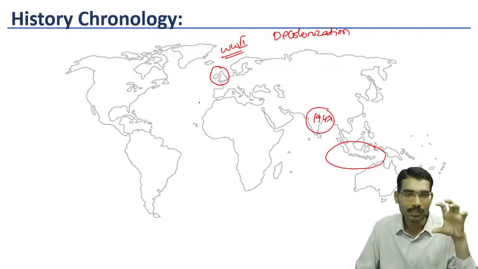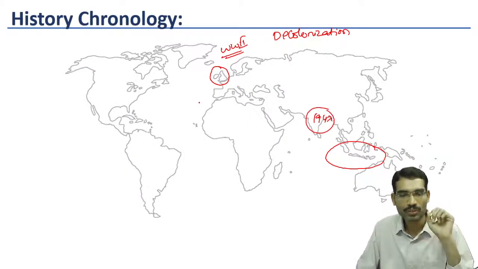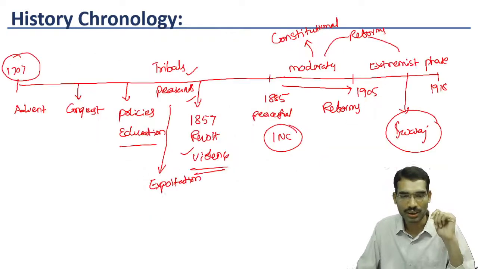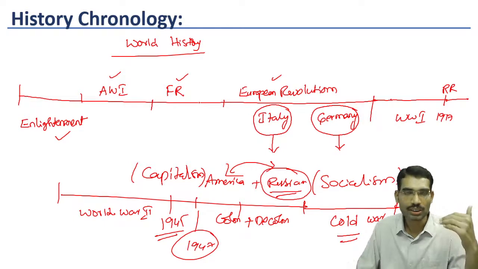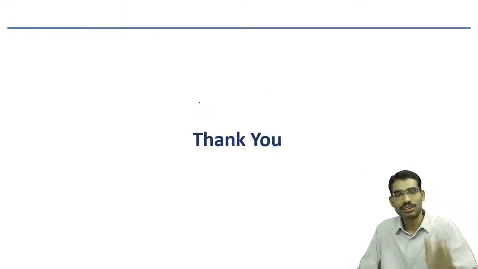Always keep an India map, old map also, with you while studying history. It will help you understand geographical changes also, what is happening in which part of the world. So these are various issues in history chronology. So this is it. Thank you.